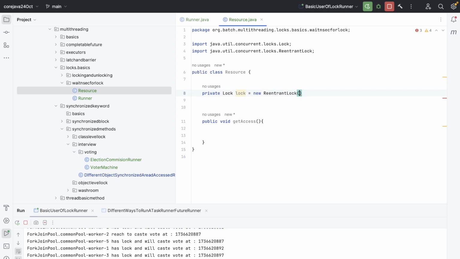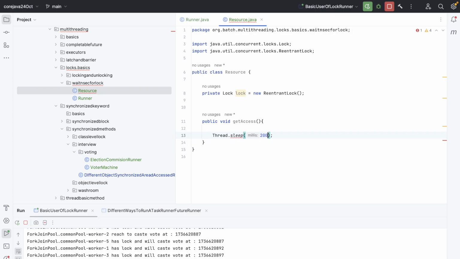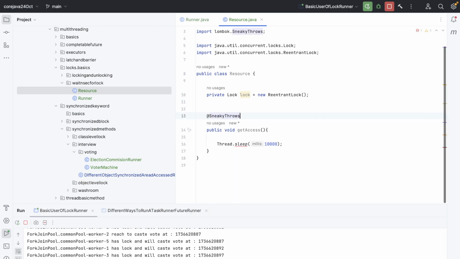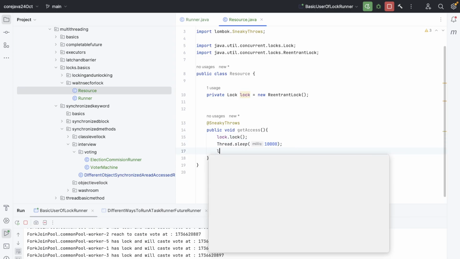My bad, over here this should be here. Let's just say that if I have the lock, then Thread.sleep 2000, 2 seconds. Let's say that it's a 10-second work. So after that, sneaky throws, lock, and lock.unlock.